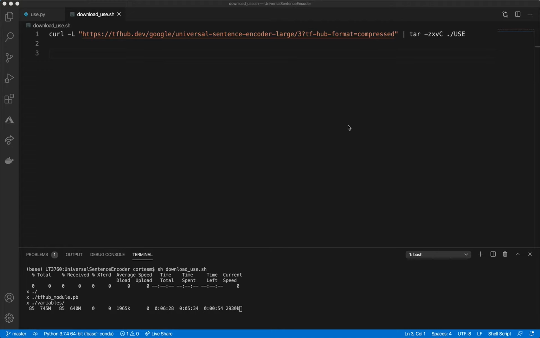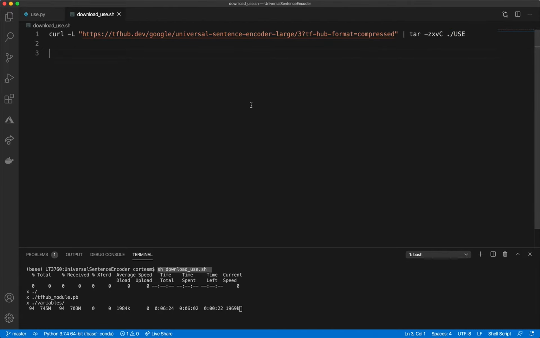But basically, what I'm doing right now is I ran this script right here that I have. That's in the repo, download use.sh. I have it open here in VS Code. But basically, it's just a command that you can copy paste if you want to do it that way. But it fetches the model at this endpoint, and then it unpacks it and puts it in a folder called USE on my local machine in my current directory.